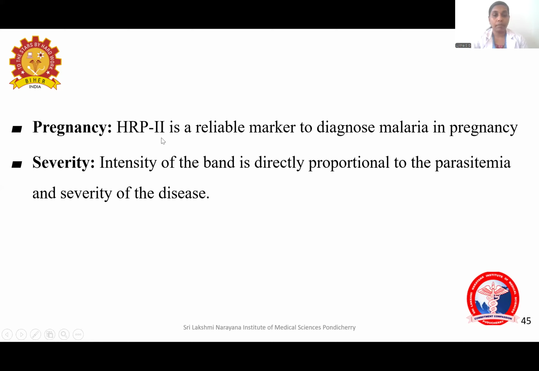And other advantages are HRP2 is a reliable marker to diagnose malaria in pregnancy. That is, in case of pregnancy, you can do a rapid diagnostic test to detect the HRP2. That is another advantage of the rapid diagnostic test. Then the intensity of the band is directly proportional to the parasitemia and severity of the disease. So the severity and parasitemia can also be assessed by the rapid diagnostic test. These are advantages of rapid diagnostic test.